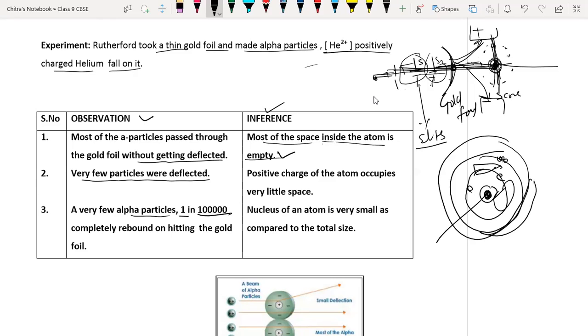The nucleus of an atom is very, very small as compared to the total size.